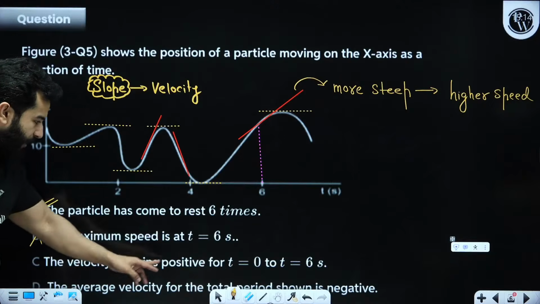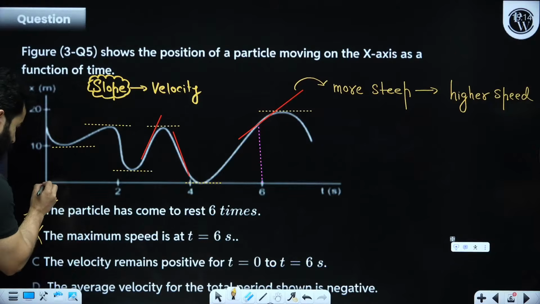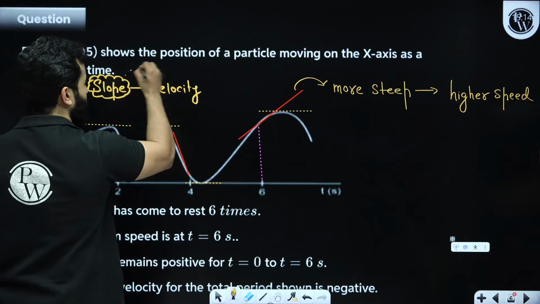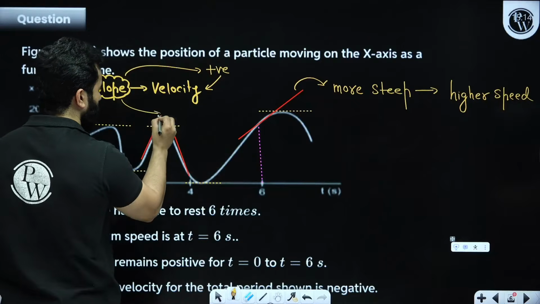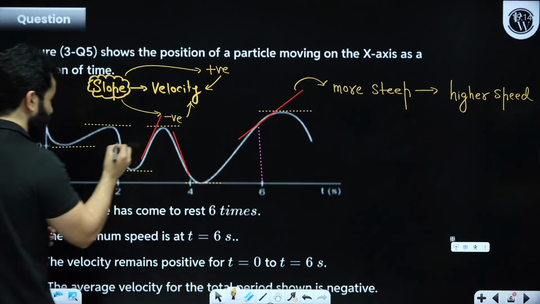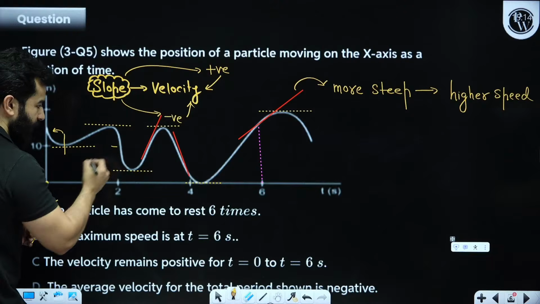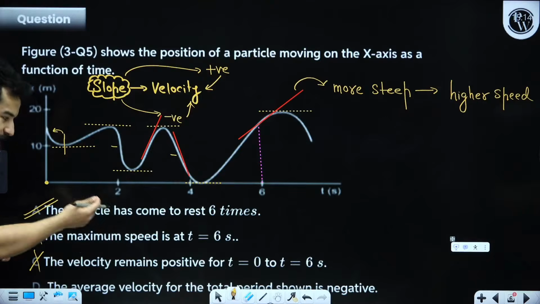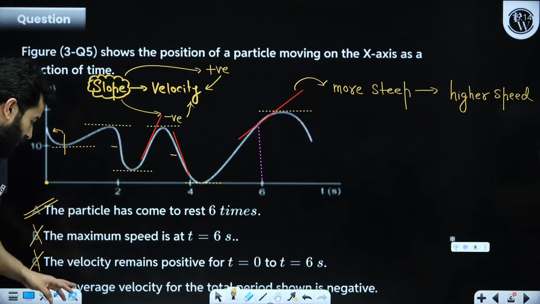The velocity remains positive for t equals 0 to t equals 6. T equals 0 is this, t equals 6 is this. Now see, if the slope is positive, then velocity is positive. If the slope is negative, then velocity is negative. So the slope is negative before this point. Slope is negative over here, over here, and over here. So this is absolutely wrong, that velocity remains positive. Velocity does not remain positive. Clear?